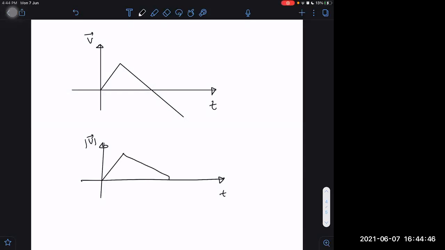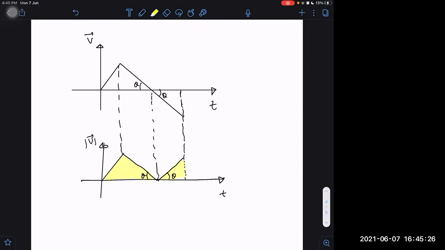Wait a second. Up to this it will come, up to this it will come, then it will go down, and from here it will rise up again. This will be the graph. If this angle is theta and this is also theta, then this angle will be theta and that also will be theta. This is how the graph will be. Now, the area under this graph will be equal to this area here. This area I have to take to find out the distance. This area and this area.